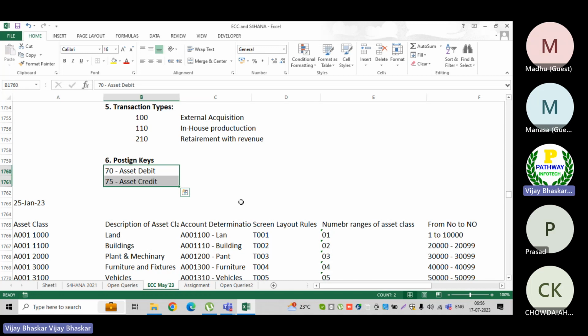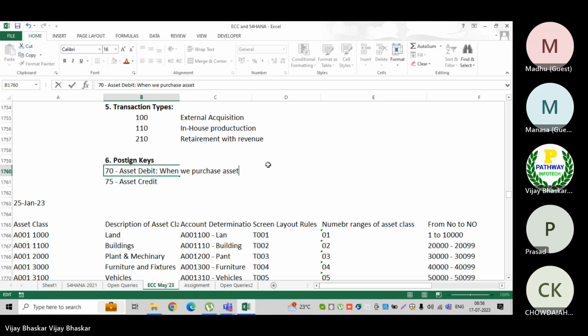The moment when we purchase the asset from external sources or within the organization, we debit the asset. Instead of purchase, we can use the word acquisition: when we acquire the asset, external acquisition.